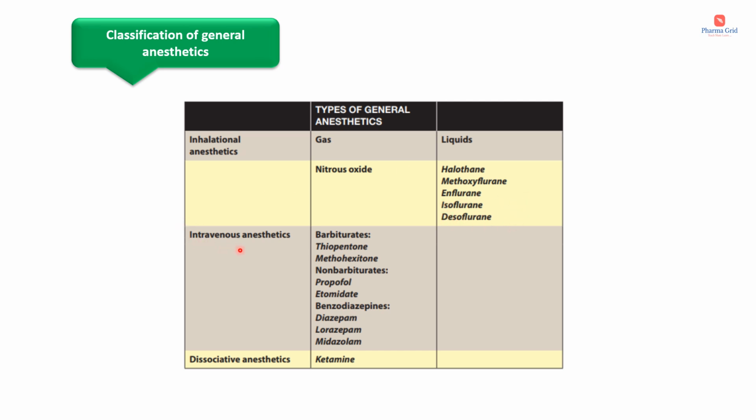The next classification is intravenous anesthetics. Examples include barbiturates. Under barbiturates, ultra short acting barbiturates such as thiopental and methohexital are mainly used as intravenous anesthetics. Then non-barbiturates including propofol, etomidate, then benzodiazepines such as diazepam, lorazepam and midazolam. And a dissociative anesthetic, an example is ketamine. So this is about the classification of general anesthetics.